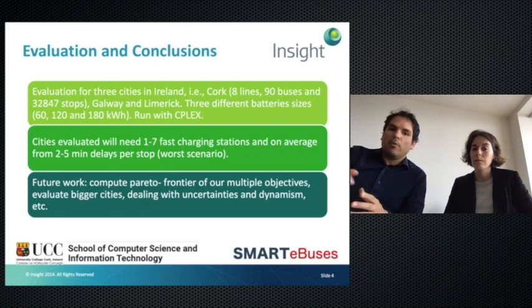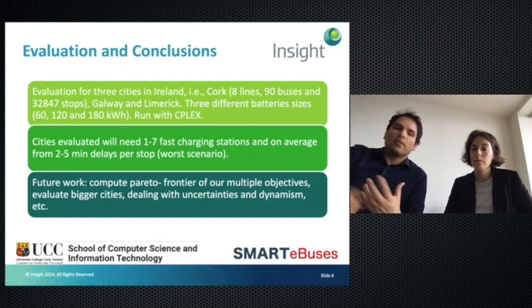In the future, we want to explore more complex alternatives to solve the problem. For example, now we try to solve individual objectives, so we solve the first objective, then the second objective, and then the third objective. In the future, we want to use more complex optimization techniques in order to get the Pareto frontier. We also want to introduce, for example, uncertainties, because public transportation introduces a lot of uncertainty. For example, there might be delays because of traffic or other situations.